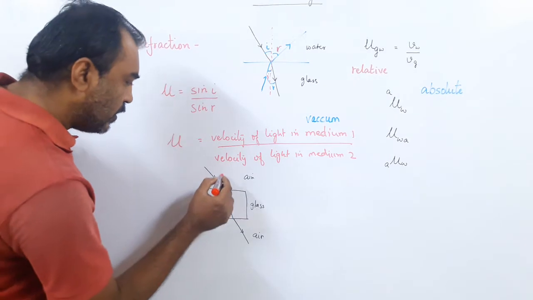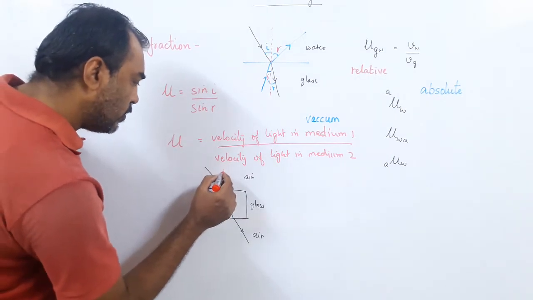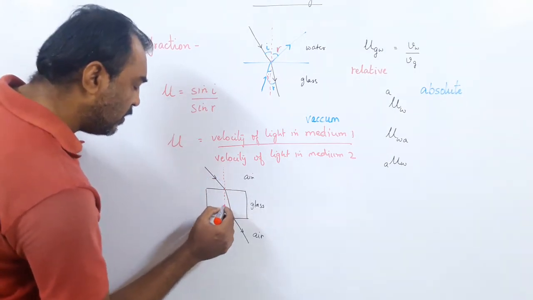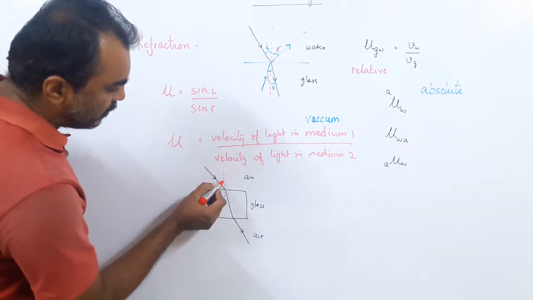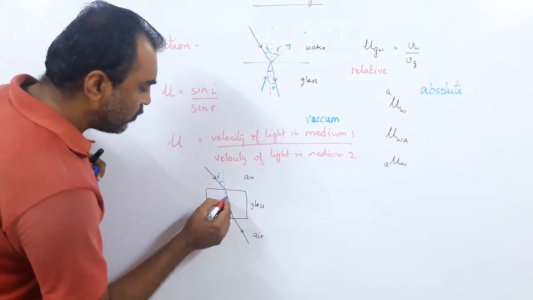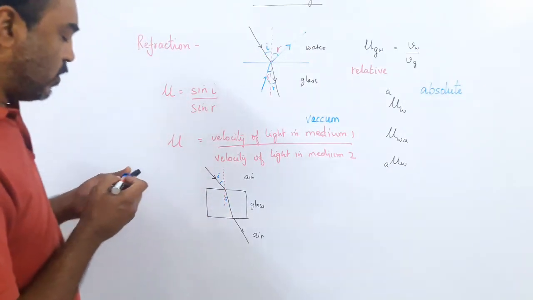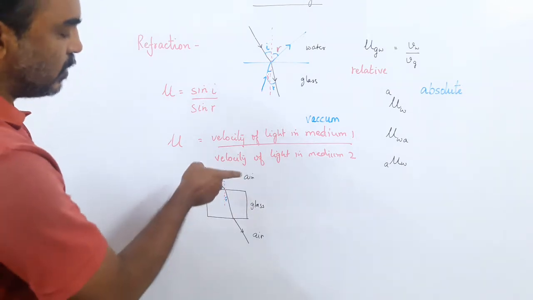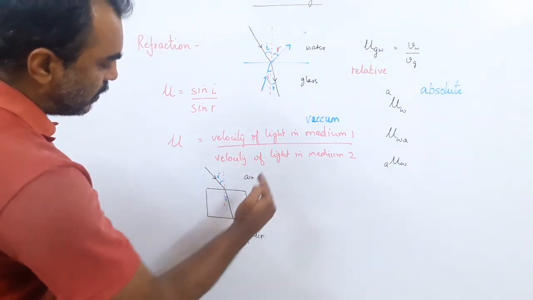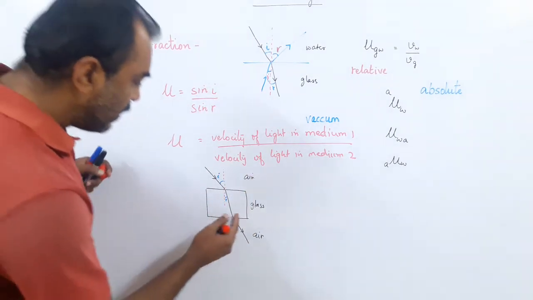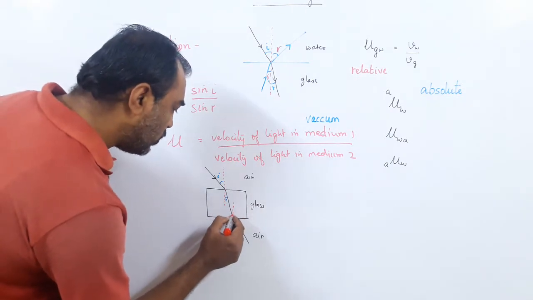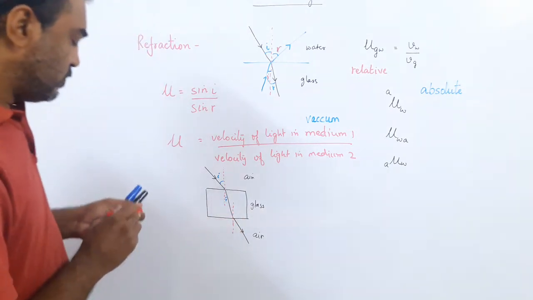How has the refraction taken place? Observing the same laws. At this point I draw the normal at 90 degrees. You can see the angle of incidence i is bigger and the angle of refraction r is smaller. It is smaller because light has bent towards the normal. Going from rarer to denser, it bent towards the normal. At the second surface, I again draw the normal at 90 degrees.